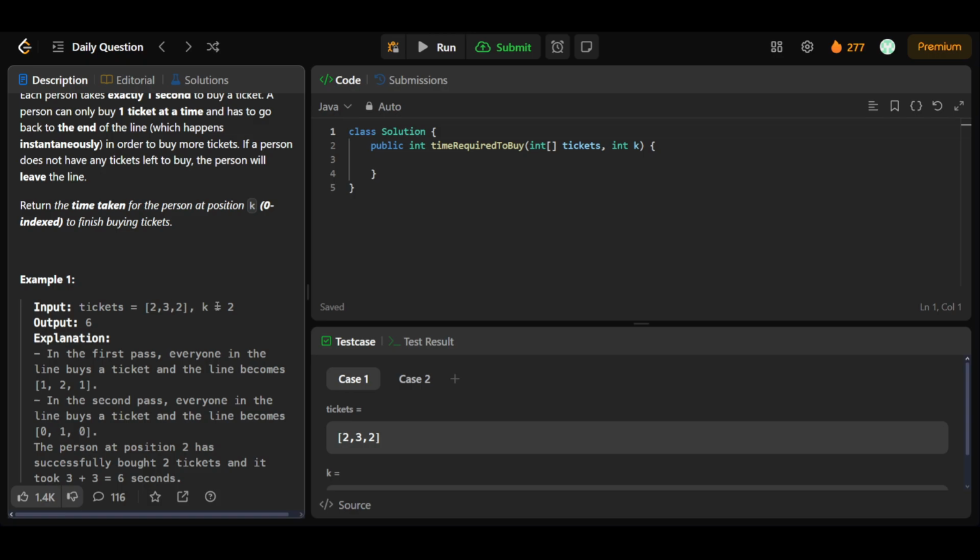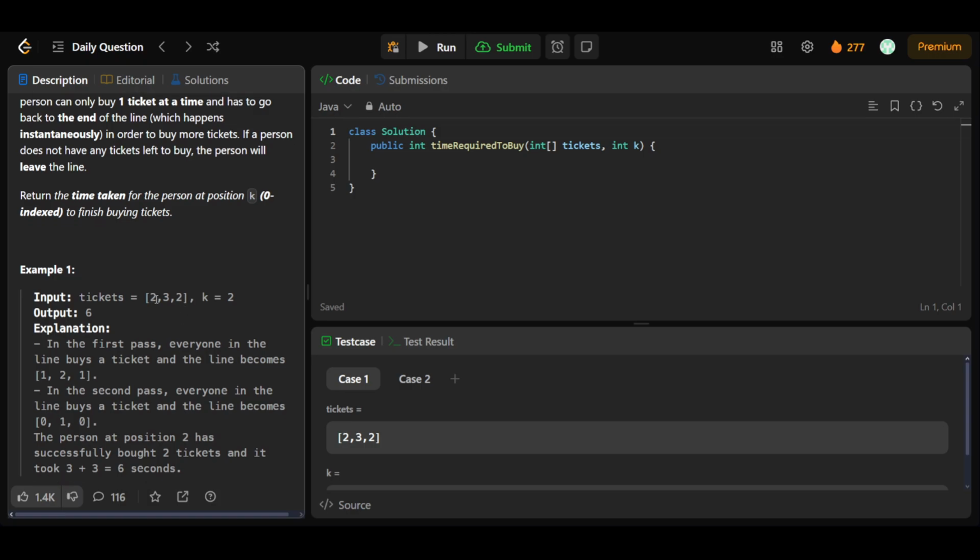For example, we are having 2, 3, 2. So for the person present at the second index, we need to return the time he will take to buy the tickets. At the first instance, this person buys one ticket, then goes to the last of the line, so after the first iteration the array will be like 3, 2 and then 1. After the second iteration the person will go back again, so we'll have 2, 1 and then again 2, because this person goes to the end after buying one ticket.